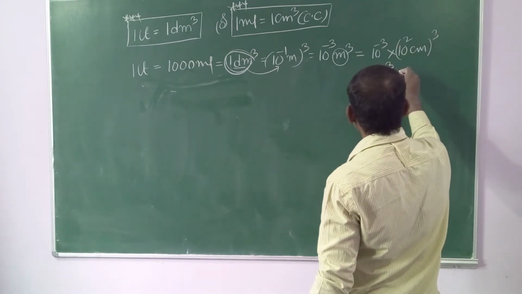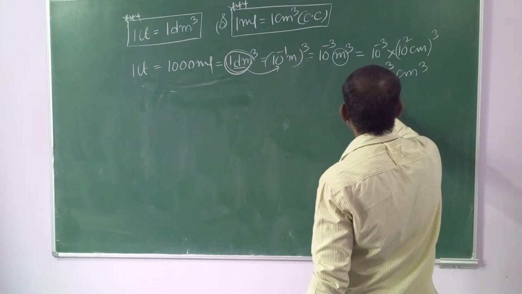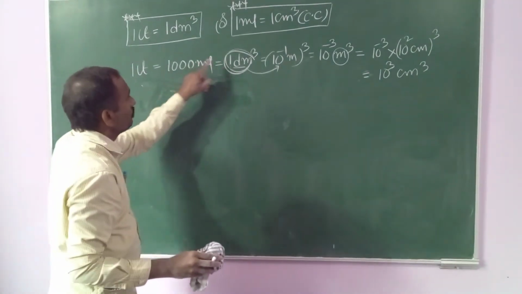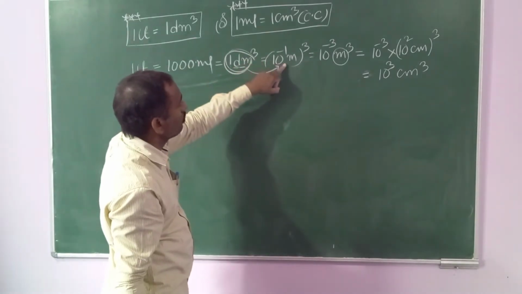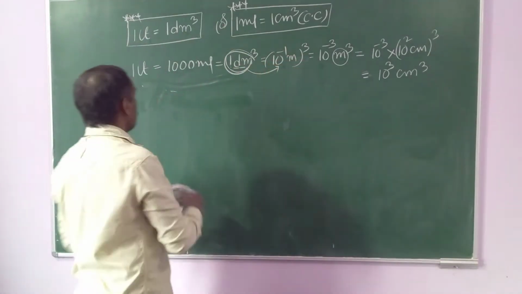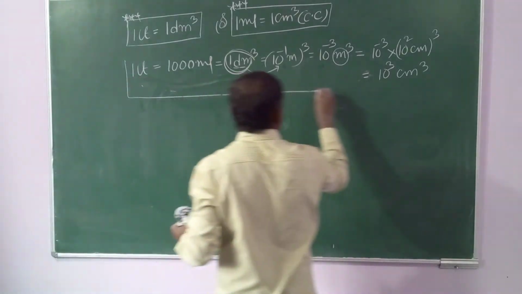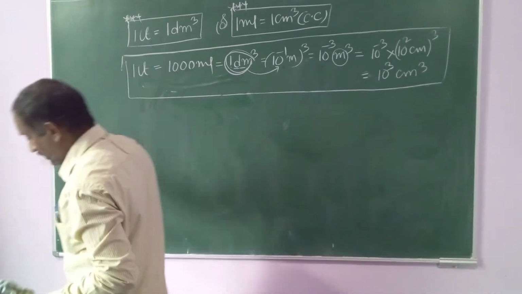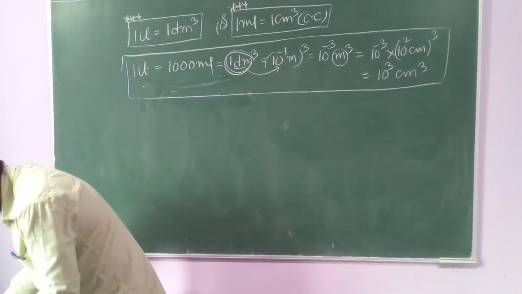Therefore, 10 power 3 centimeter cube. So 1 liter equals 1000 ml, equals 1 decimeter cube, equals 10 power minus 1 meter whole power 3, therefore 10 power minus 3 meter cube. So this also you should remember.